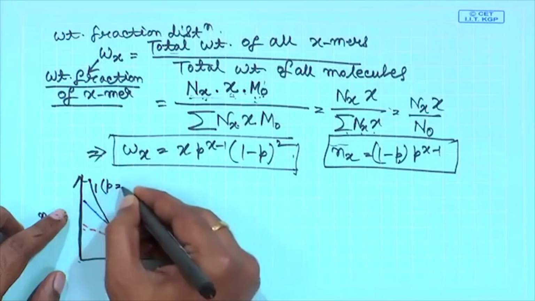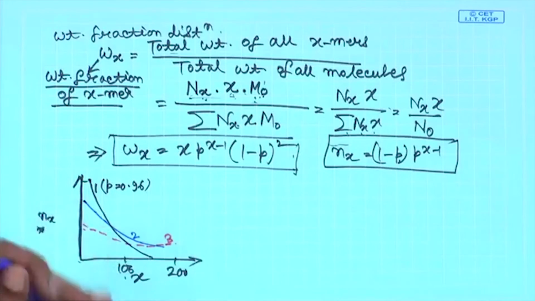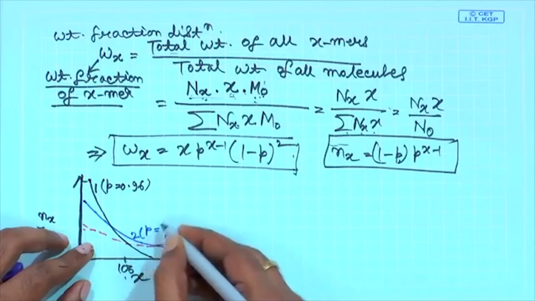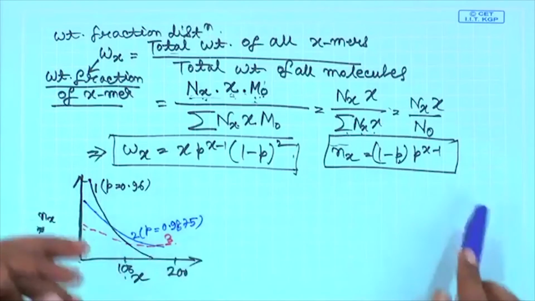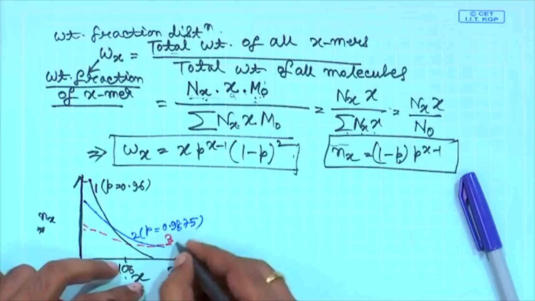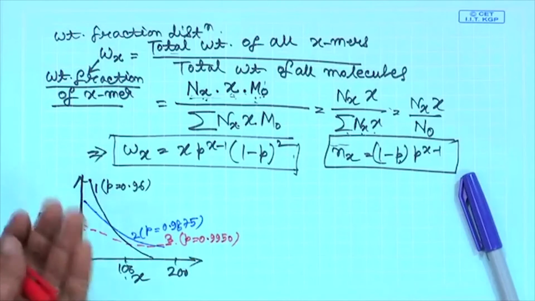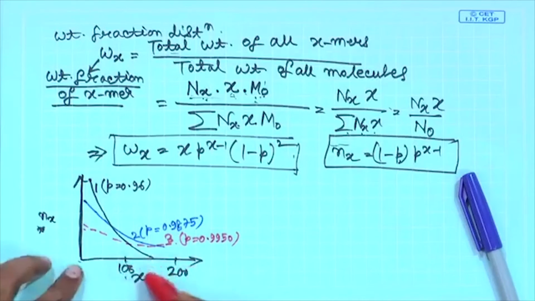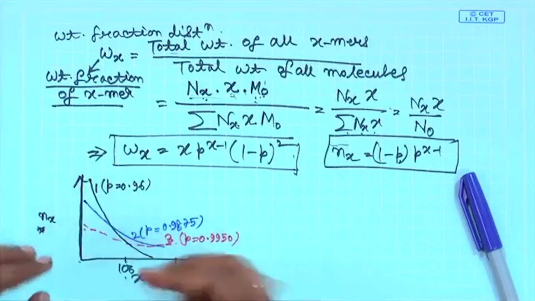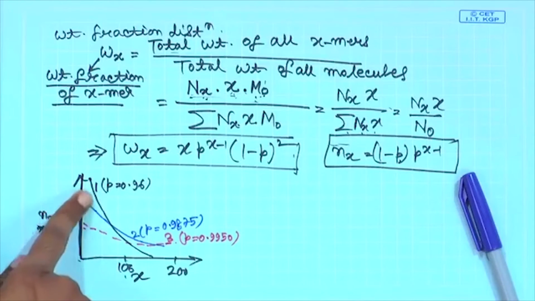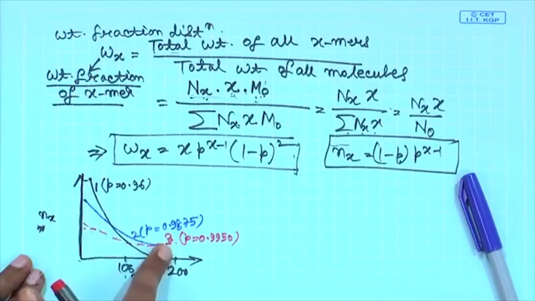The first curve is for p equals 0.96, 96% conversion. The second curve is for theoretical p equals 0.9875, around 99% conversion, less than that, and the third curve is for p equal to 0.9950. So, what this graph tells you, if you are looking for an explanation of this graph, is as you go further and further down the graph, this graph, this graph, this graph.